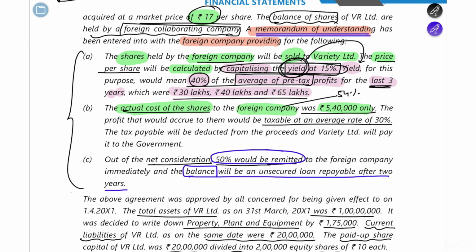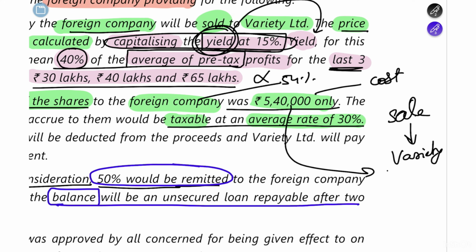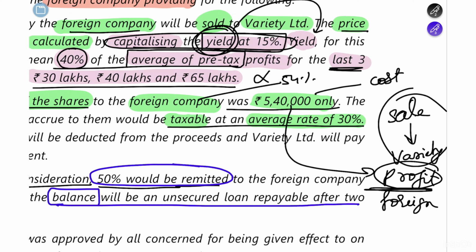Okay. The profit that would accrue to them would be taxable on the average rate of 30%. So they bought it at a cost of 5,40,000. Now when they are making a sale of these 54% to the Variety Limited, they are of course not going to sell it at 5,40,000 itself. They are going to make some profit over this. So the profit that this foreign company is going to make over the sale to Variety Limited will be taxable, at a percentage of 30%.